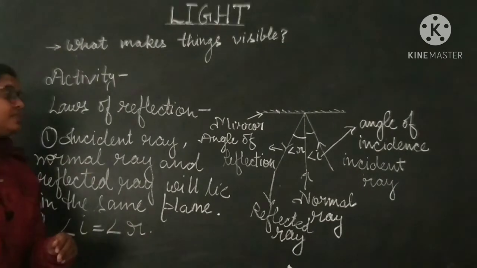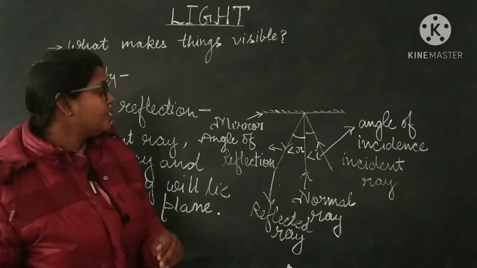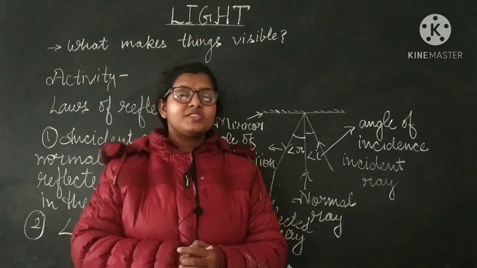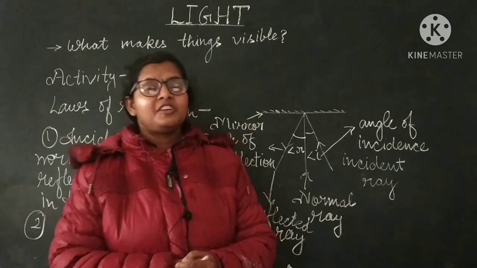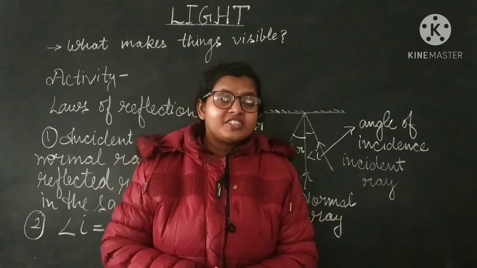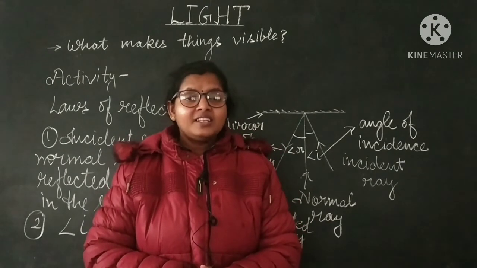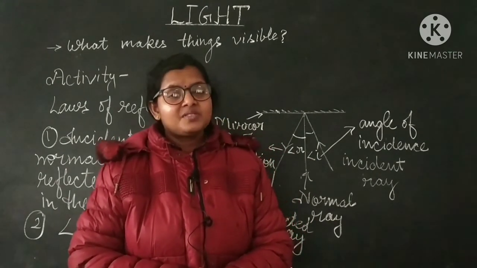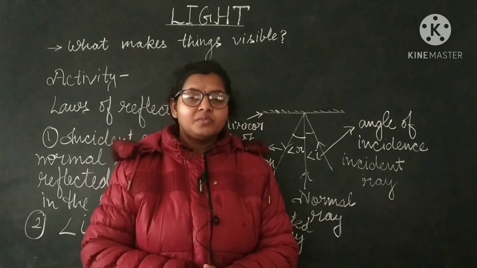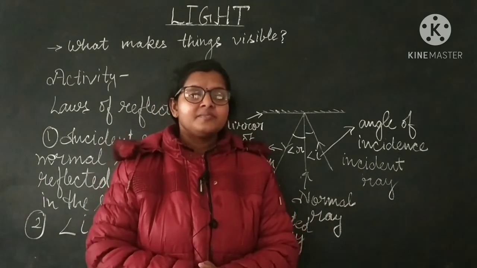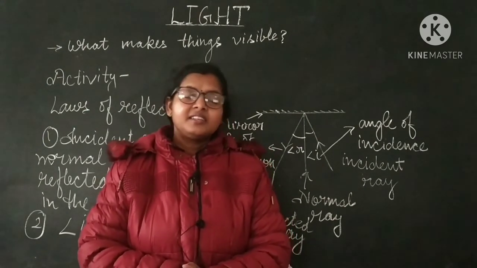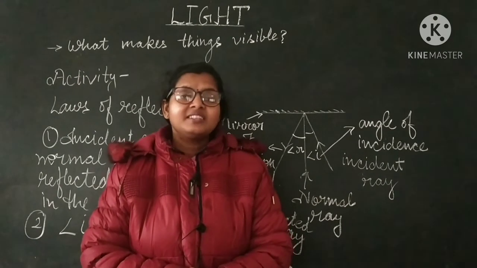So these were the two laws of reflection, and we have discussed what makes things visible. Reflection of light makes things visible. Whenever light rays move from the light source and strike an object, and after striking, the reflected rays reach your eyes, then you will be able to see those things.